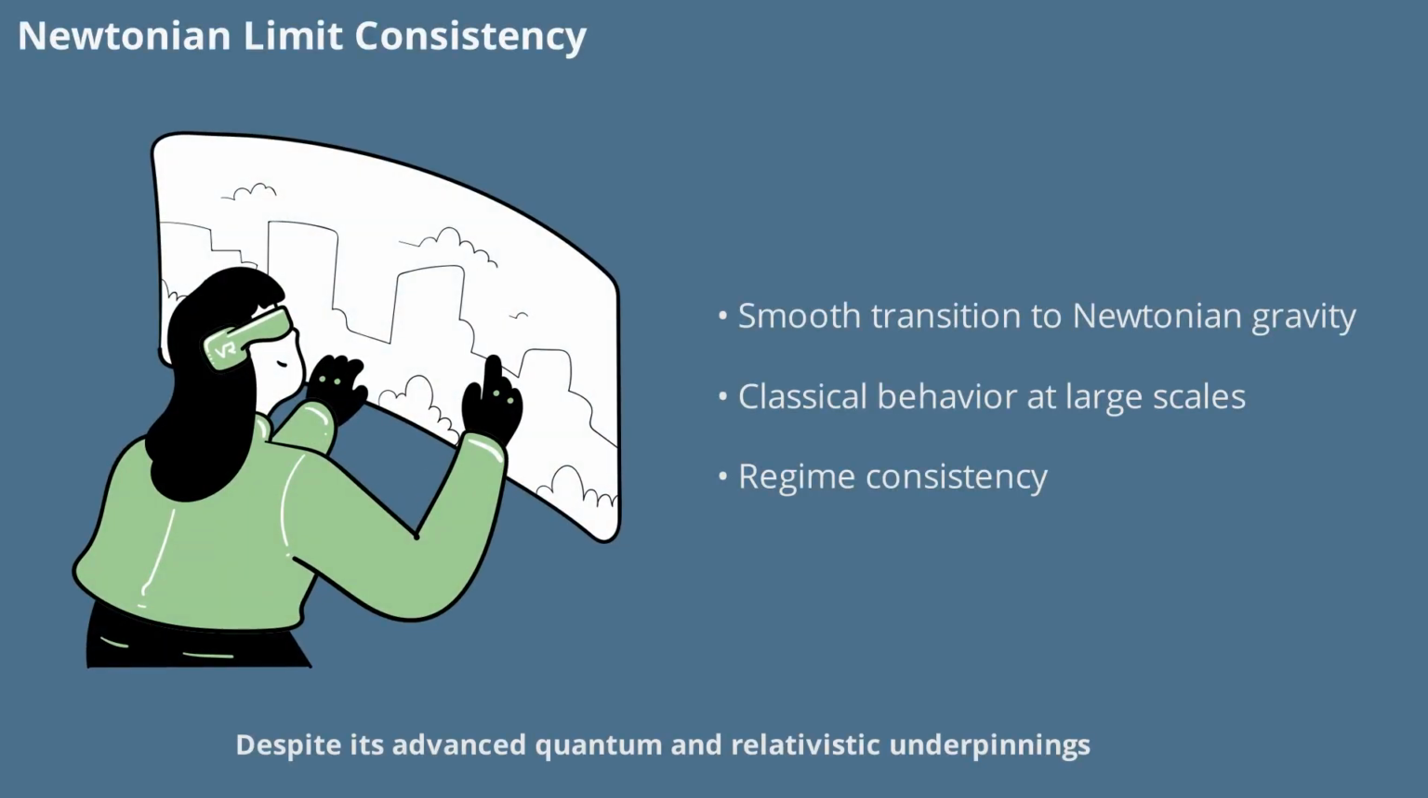Despite its advanced quantum and relativistic underpinnings, the AEON-CASIMIR system is designed to reduce smoothly to classical Newtonian gravity at large scales and low gradients. When the cavities are de-energized, the system's behavior matches that of ordinary matter and vacuum, ensuring compatibility with established physics. This consistency across regimes is a hallmark of robust physical theory and a key strength of the AEON-CASIMIR approach.